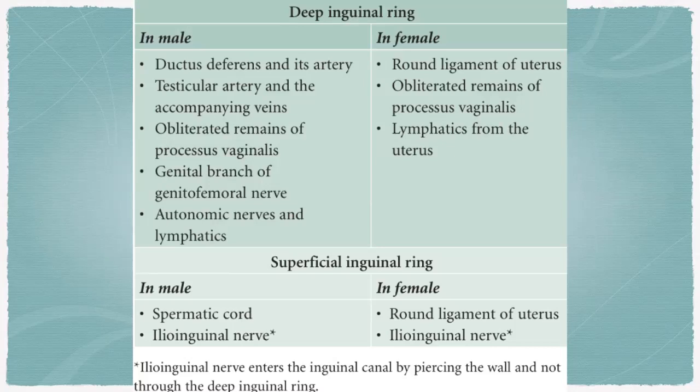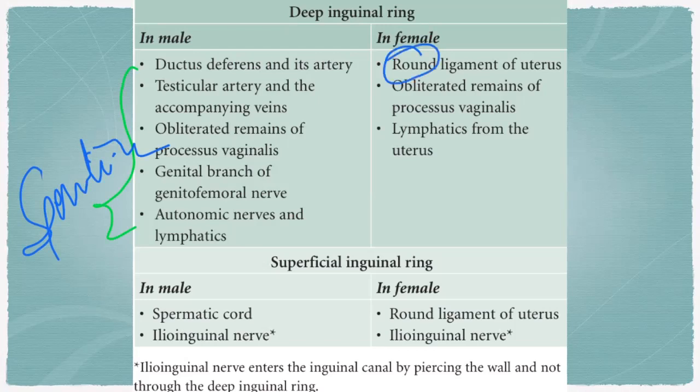This is the difference between male and female in the inguinal rings. In the male: ductus deferens, testicular artery, processus vaginalis, genital branch of the genitofemoral nerve, autonomic nerves, and lymphatics. All of this is the spermatic cord. In the female, this is the round ligament and lymphatics, and the ilioinguinal nerve.